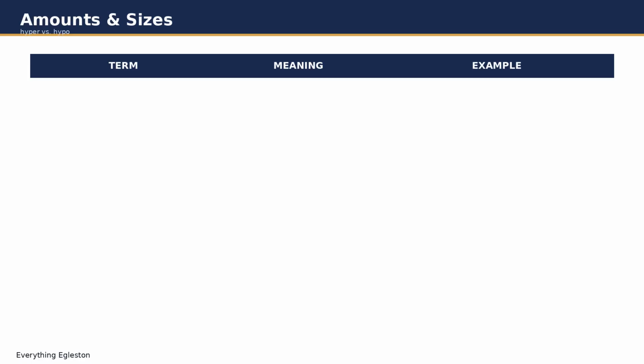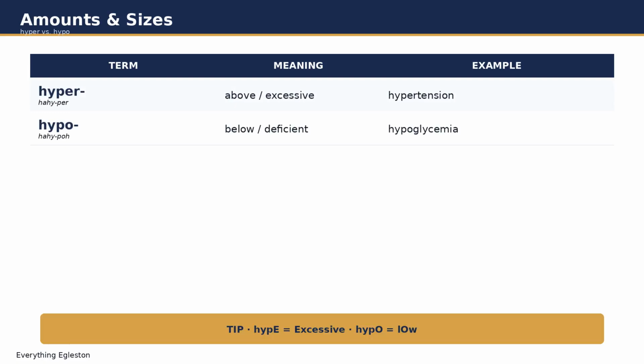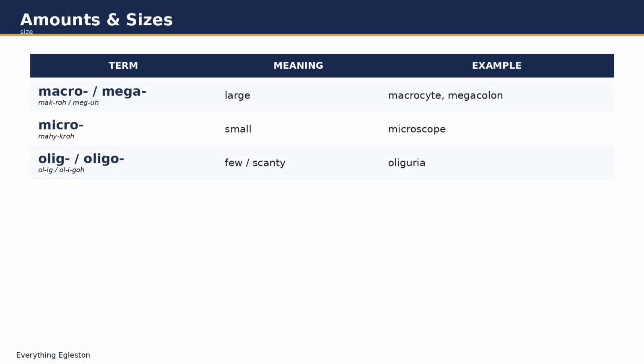Moving on. Amounts and sizes. Hyper means above or excessive. Hypertension is high blood pressure. Hypo means below or deficient. Hypoglycemia is low blood sugar. Watch that E and O carefully. Hyper for excessive, hypo for low.